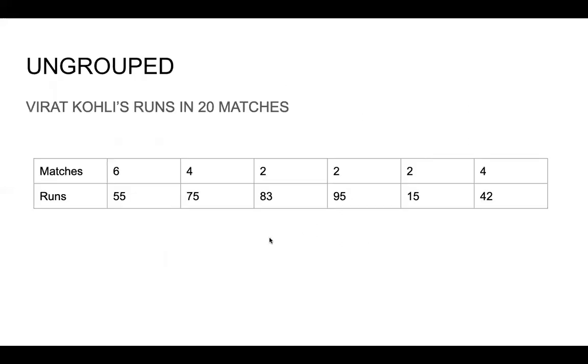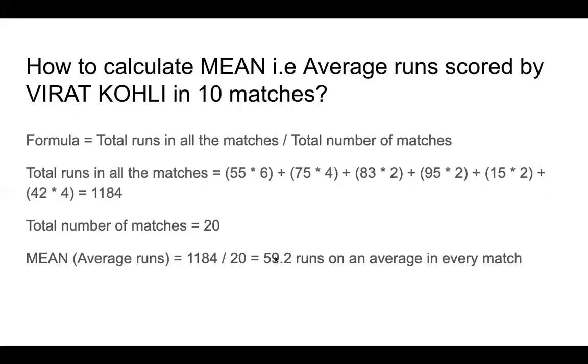Okay, some days he might have scored less. So in 2 matches he scored 15. But in other matches he scored more than that. So in some matches he scored 95. Okay, on an average, how much did he score? He scored 59.2 runs on an average in every match. Okay, so this is how you calculate mean.